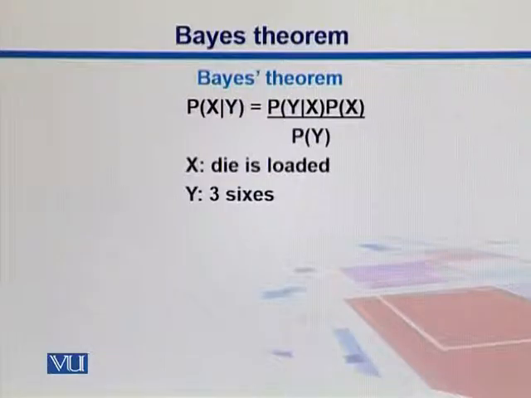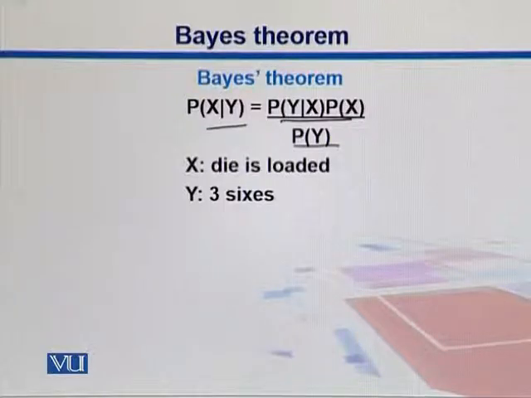Here is the formal definition or equation for Bayes theorem. P of x given y is equal to P of y given x into P of x, divided by P of y. If you know three of them, you can calculate the fourth one from this equation. For example, here x can be that the die is loaded, and y is your observation, that is, your 3 sixes.